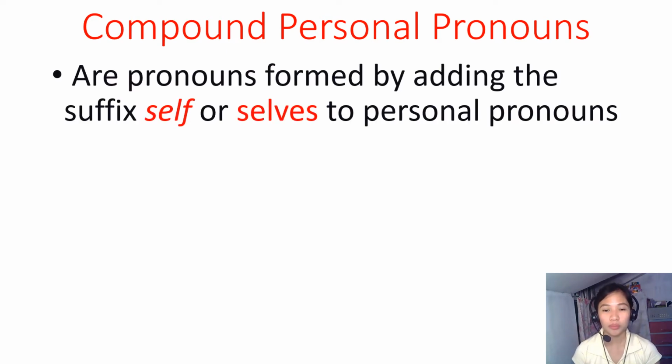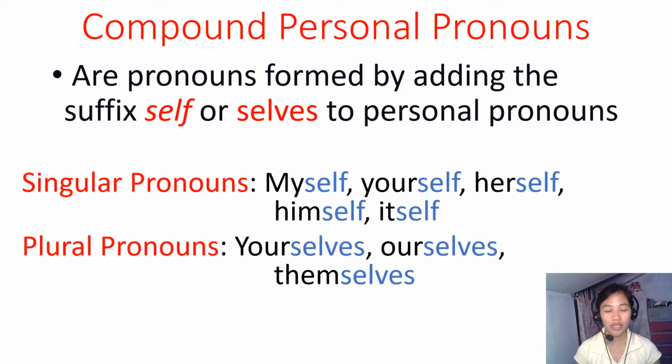Compound personal pronouns are the pronouns formed by adding the suffix self or selves to personal pronouns. Personal pronouns like I, you, he, she, it, we, our, they, and them. So that is all the personal pronouns. If we add self and selves at the end of each word, it is now called a compound personal pronoun. So take a look at this.